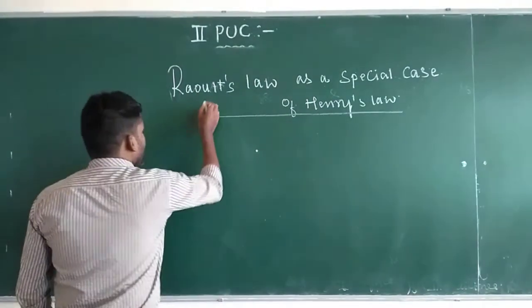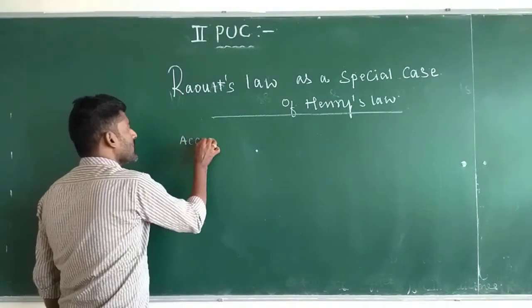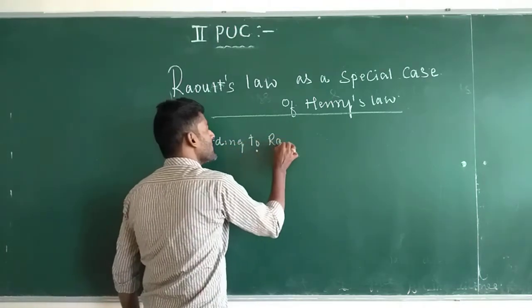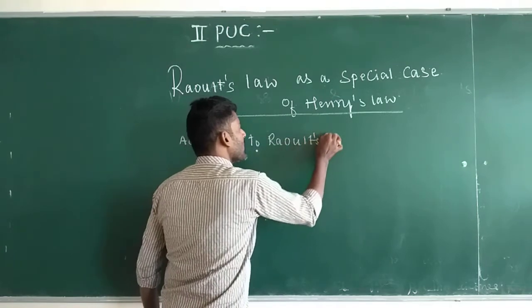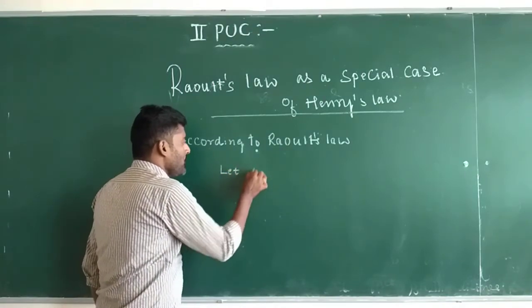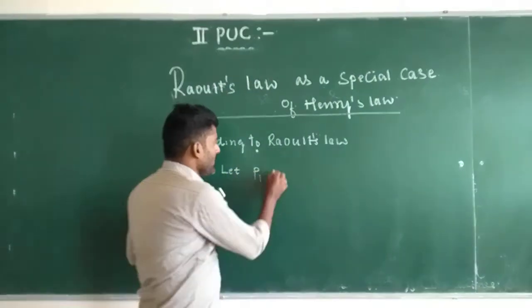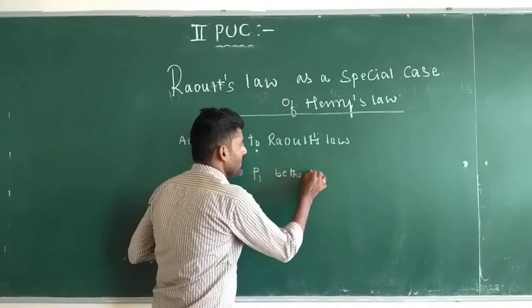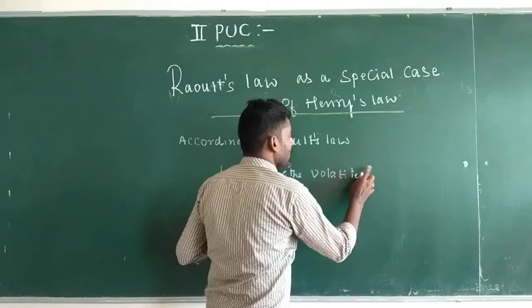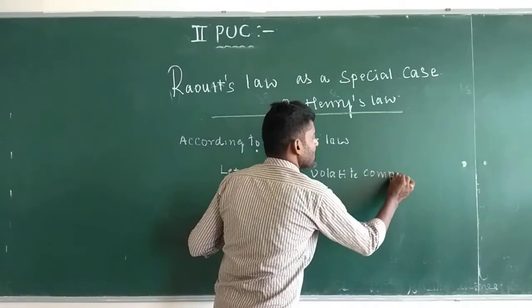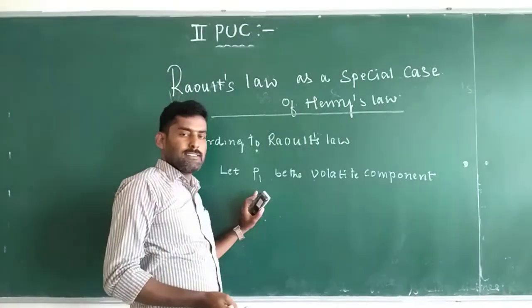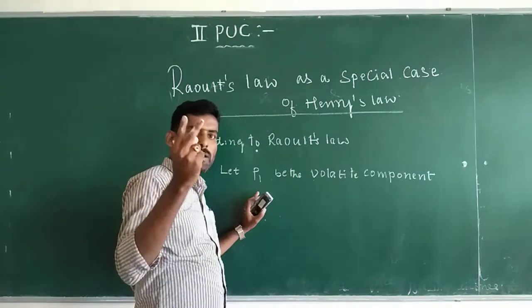So according to Raoult's law, two volatile components combine to form a binary solution.